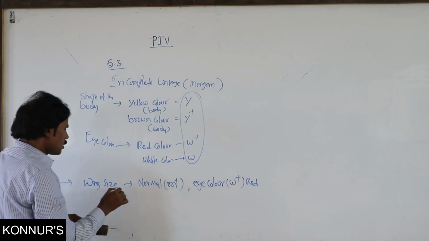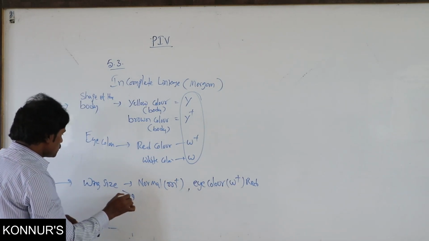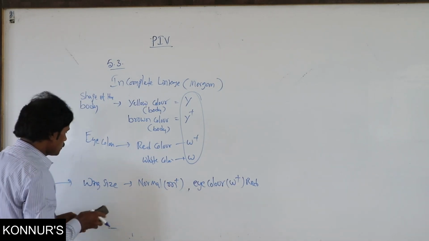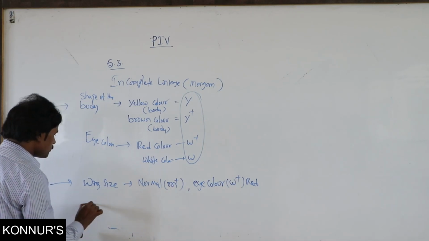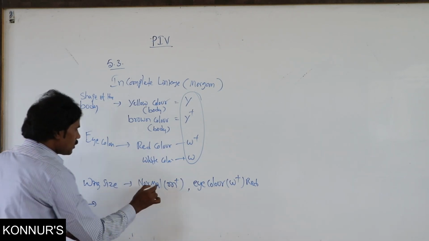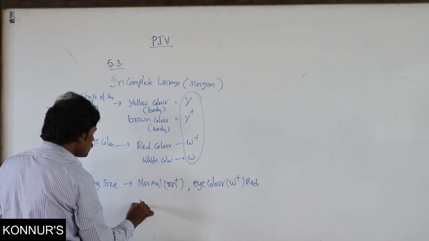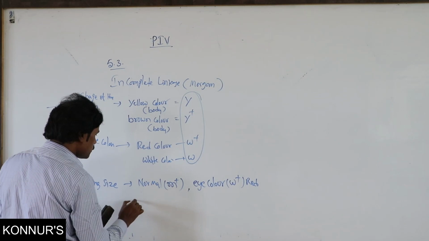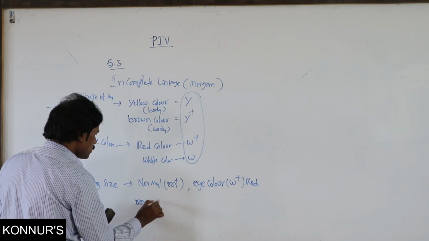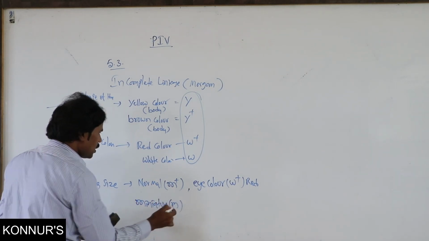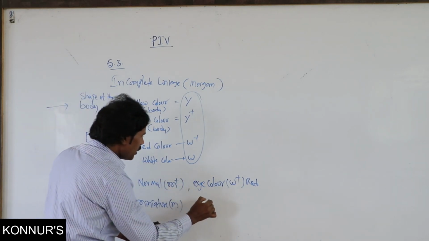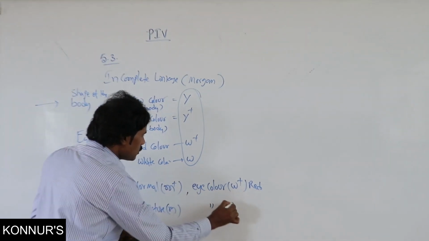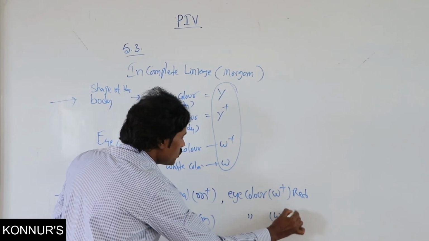One more character: apart from this one, normal, that is a miniature, M. Then related to eye color, only W, that is the white.